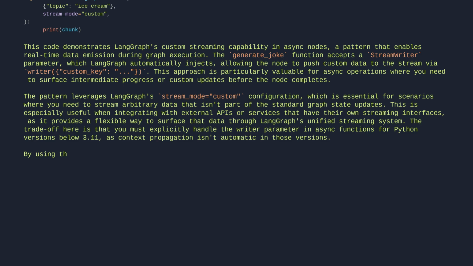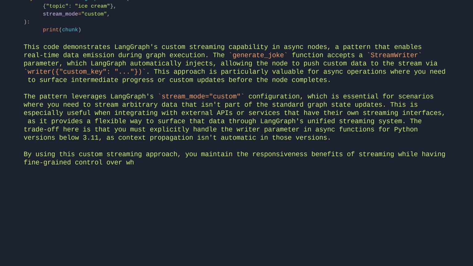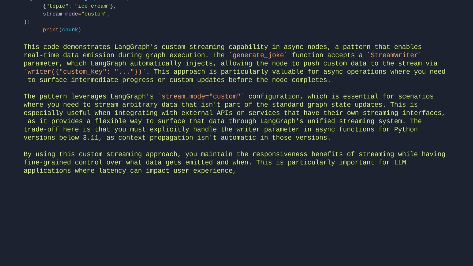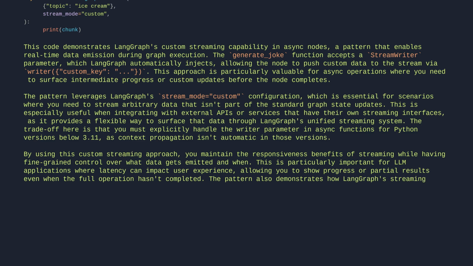By using this custom streaming approach, you maintain the responsiveness benefits of streaming while having fine-grained control over what data gets emitted and when. This is particularly important for LLM applications where latency can impact user experience, allowing you to show progress or partial results even when the full operation hasn't completed. The pattern also demonstrates how LangGraph's streaming system can be extended beyond standard state updates to accommodate custom use cases. Let's break it down.